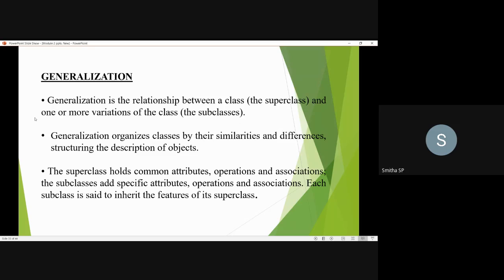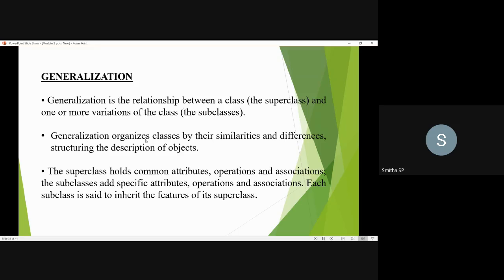Then, what is generalization actually? What exactly is done over here? Refer to the second point: generalization organizes classes by their similarities and differences, structuring the description of objects. It means that the classes are organized based on the similarities and the differences between them. Inherently, it describes the structure of the objects.